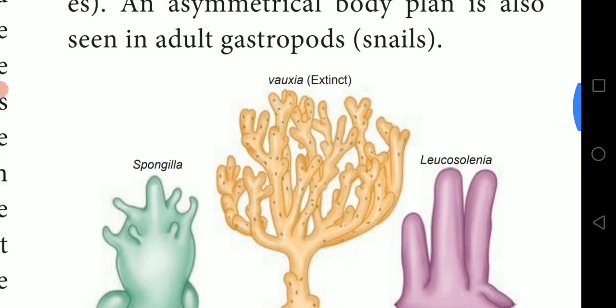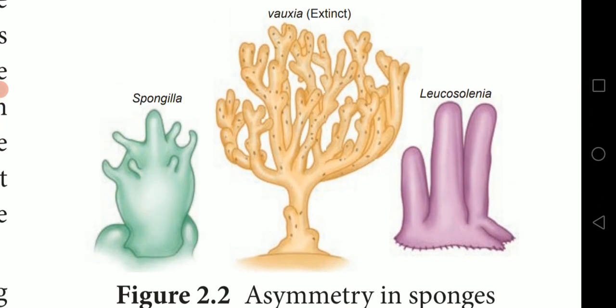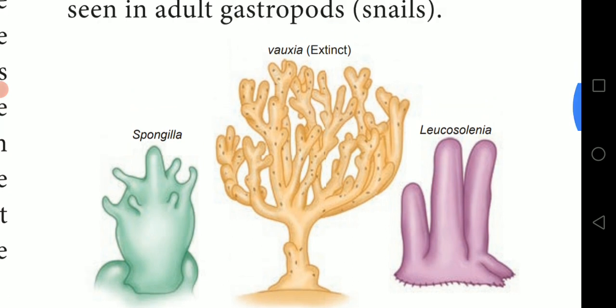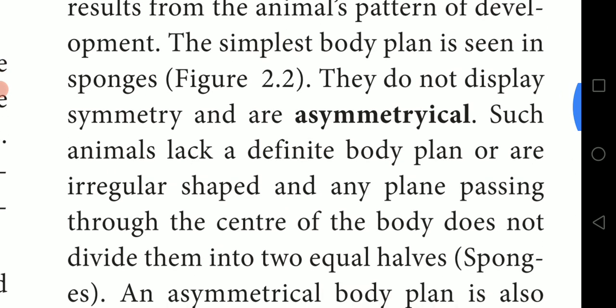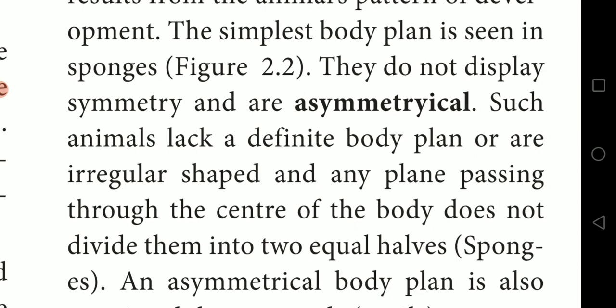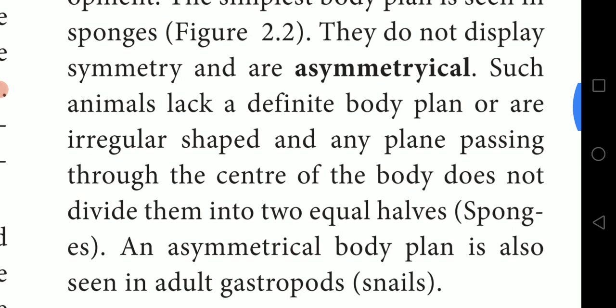That shows here in picture 2.2: asymmetry in sponges, such as Spongilla, Euplectella and Leucosolenia. They do not display symmetry and are called asymmetrical.